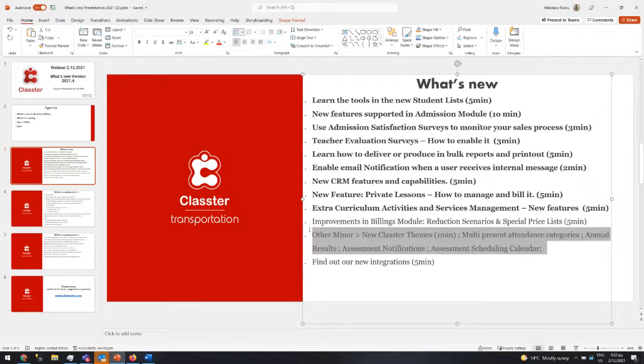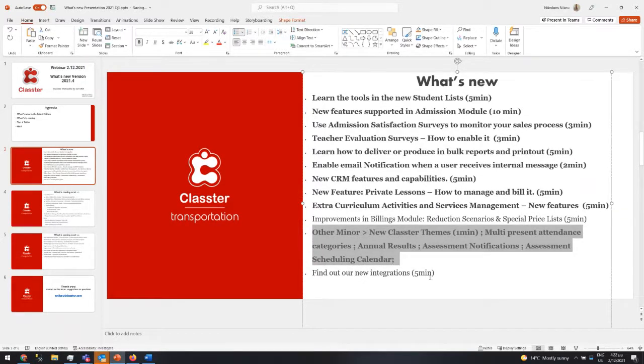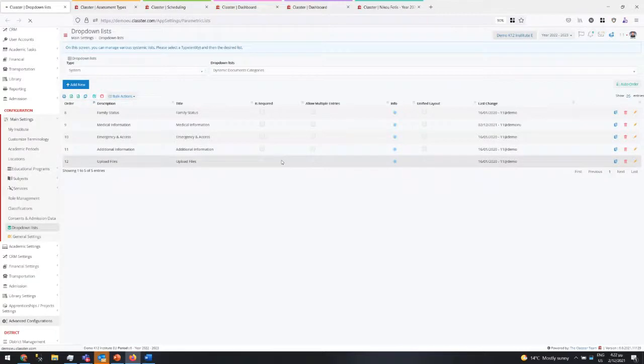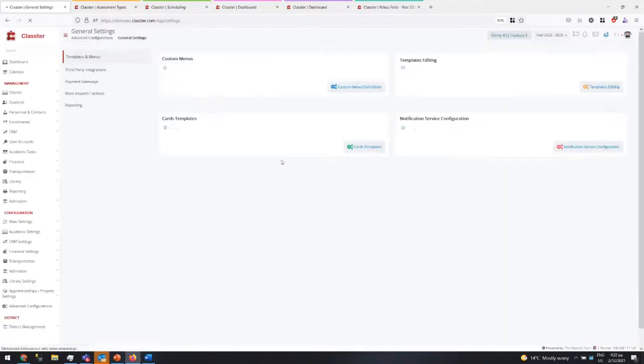Yes, I think we covered most of those. So this is bold. Then we have the new integrations, and then we'll spend some time on the billing and discuss new things. In the new integrations, I will not say much. The only thing I will say is that we're working on new things.